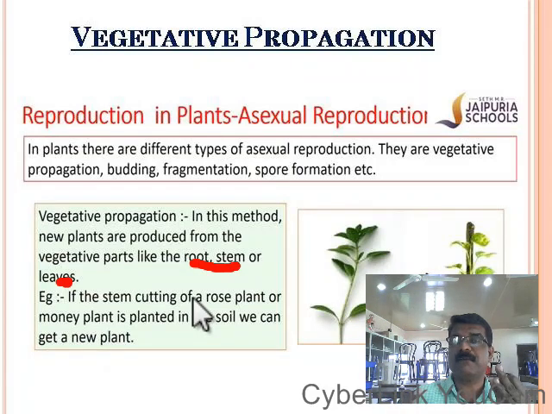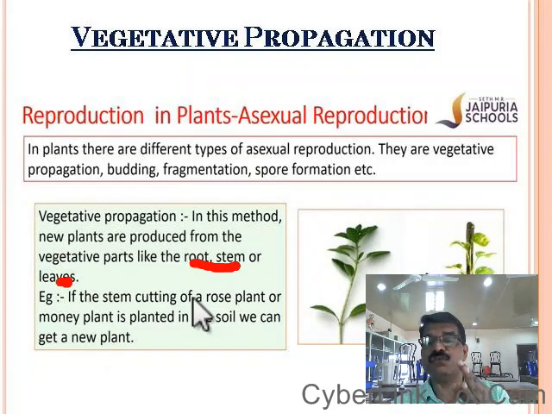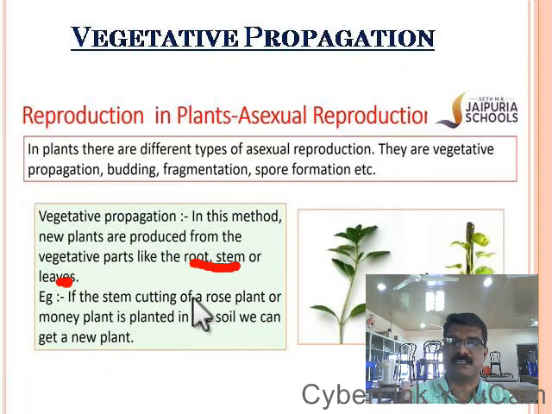Leaves, stem and root are the vegetative parts. Why are they called vegetative parts? Because these parts help for the vegetative function. For example, leaves help for the vegetative function of photosynthesis, stem helps for conduction and root helps for absorption of water and minerals. So these are the vegetative functions.